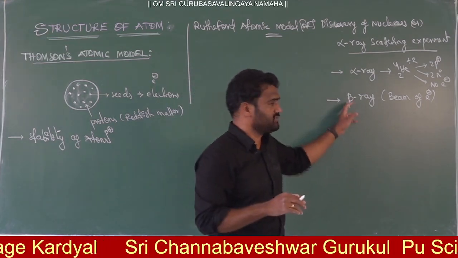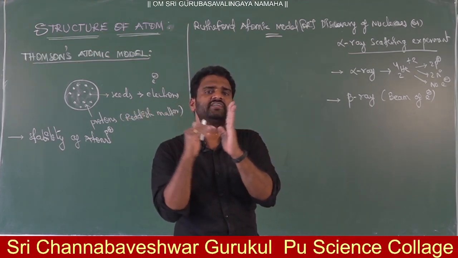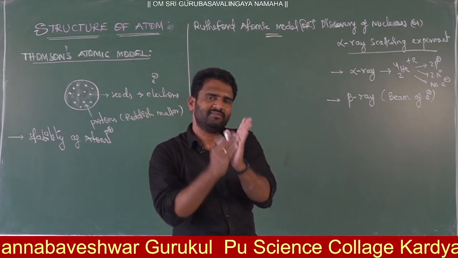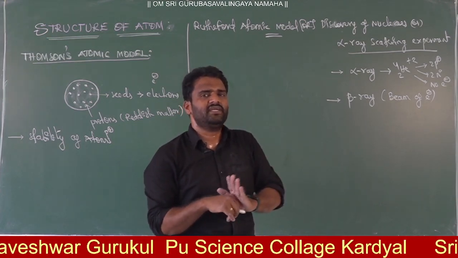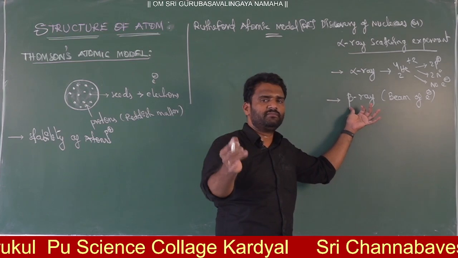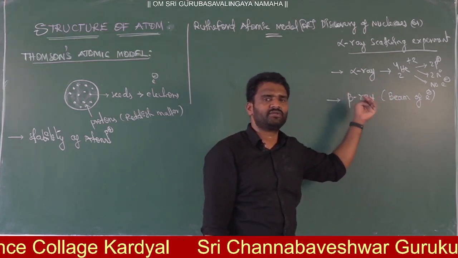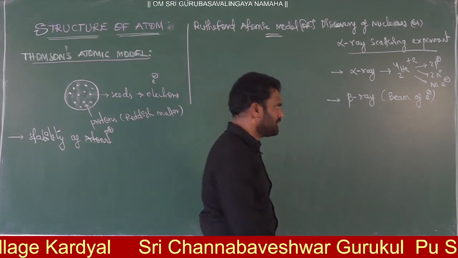How do you get beta rays? When electrons strike with high speed on the surface of the anode, you get one kind of radiation. That radiation is said to be beta radiation. So beta particles or beta rays are nothing but a beam of electrons. It is the nature of the electron only. Electron and beta particle are the same. Right. Next, gamma.